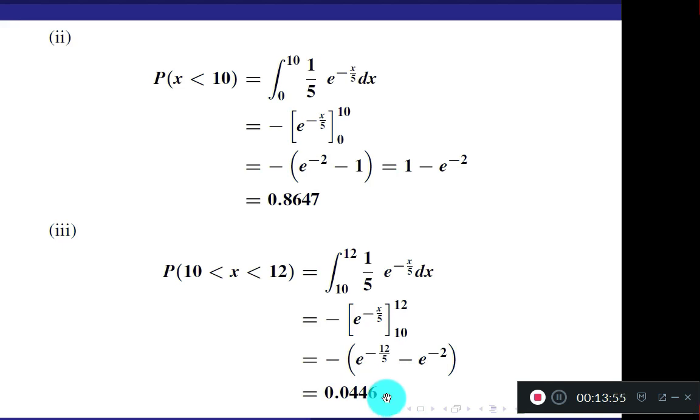0.0446. And while writing the values using the calculator, at least write 4 decimal places. Don't neglect this. Don't write only 2 decimal places or 1 decimal place. Write at least 4, and more than 5 is always better. So this completes the solution of your second question. Very simple question.